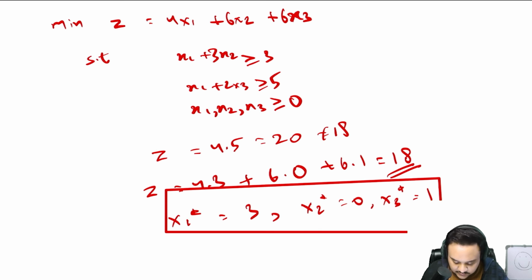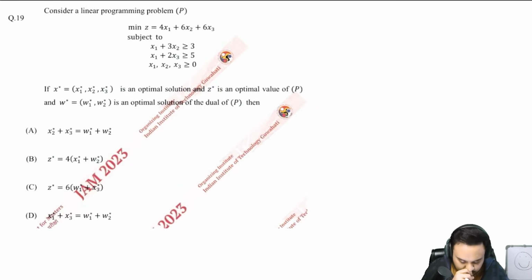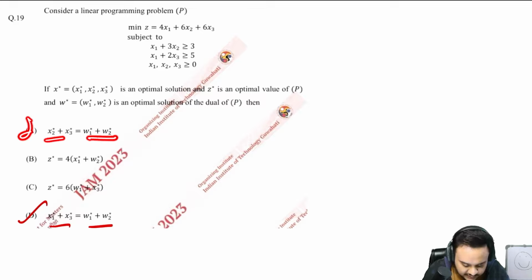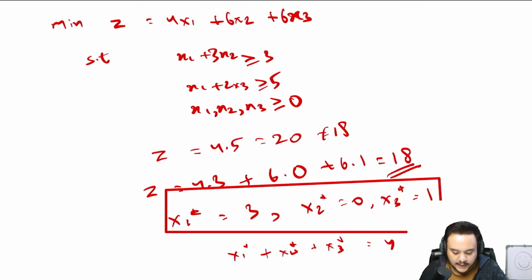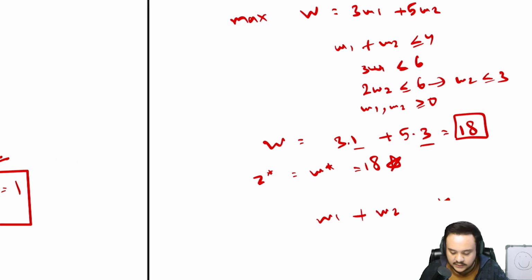Similarly, x1 star plus x2 star plus x3 star is 4 as well. Both of them are 4. So this should be the right statement, right? And even if you look at the rest of them, this is wrong. This one may also be wrong. You can check that. So check these two statements and check whether they are absolutely wrong. Okay, so this is what you had to do in this question. Let us move on.